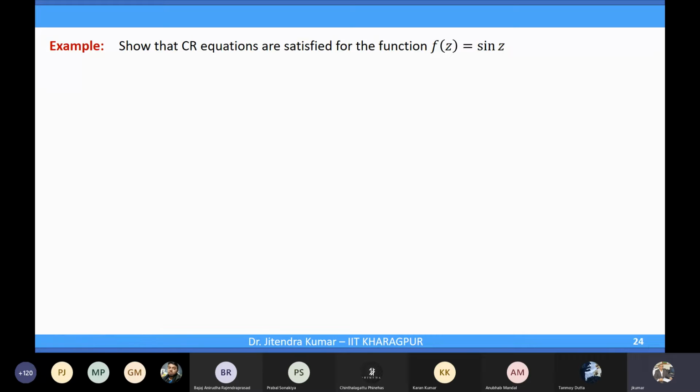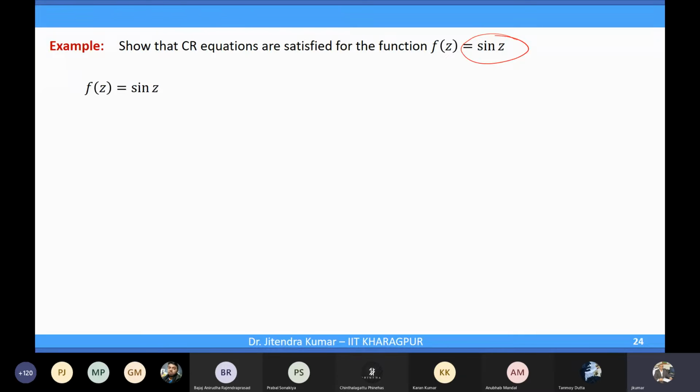So we have the CR equations. We want to show that they are satisfied for this function, for example, sin z. For the CR equations, we need u and v, so we need to separate sin z into its real part and imaginary part.